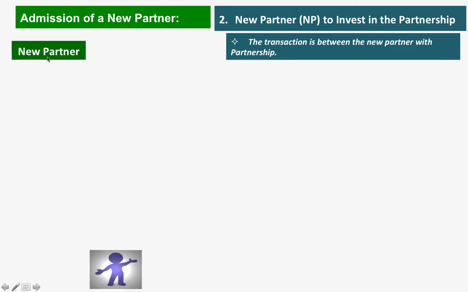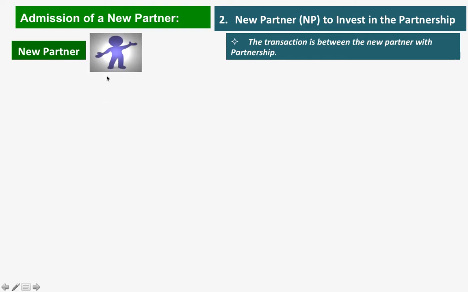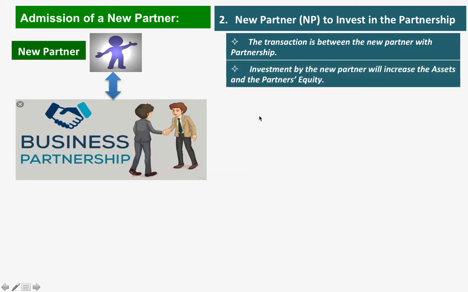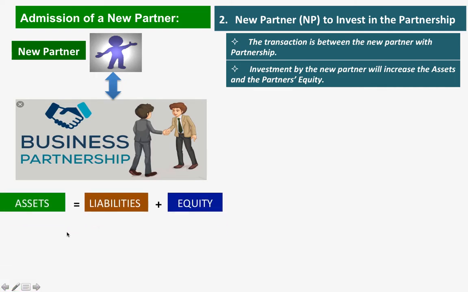So if this is our new partner, the new partner will negotiate with the business itself. Okay. So investment by the new partner will increase the assets and the partners' equity. To illustrate that, if this is the accounting equation of the partnership, the investment that will be made by the new partner will increase the asset of the partnership.